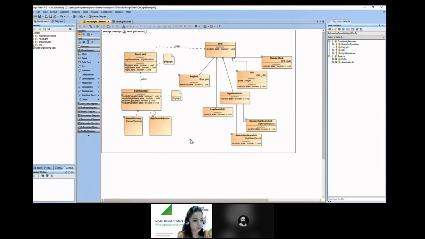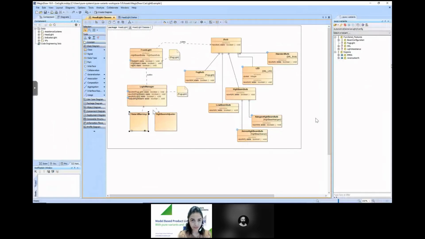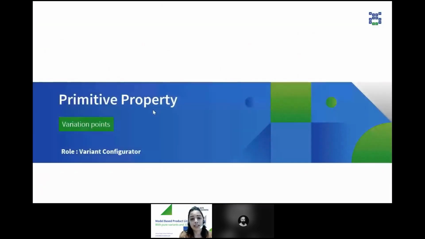Now let's move on to the next one, that is, adding variation points to the primitive property. Primitive properties on the Cameo side are variation points where you can add strings, Boolean values, floats, integers, and so on. These are the different types of values that you can set.